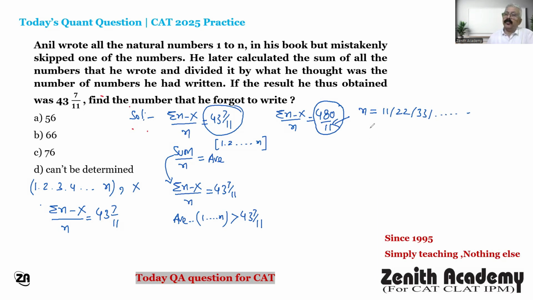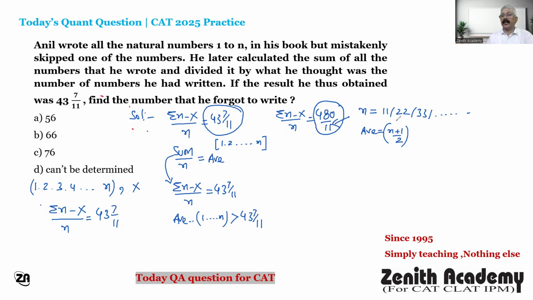So now the question is, what is the value of n? Look here, the average of n natural numbers, the formula is (n plus 1) by 2. This is the formula for getting the average of first n natural numbers.